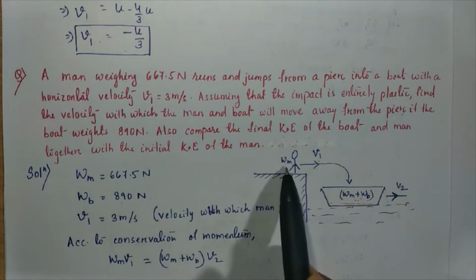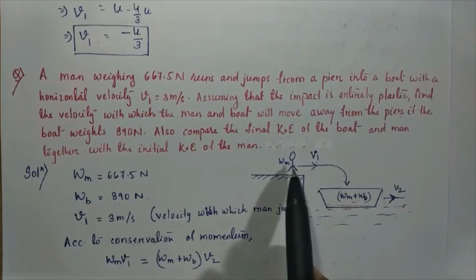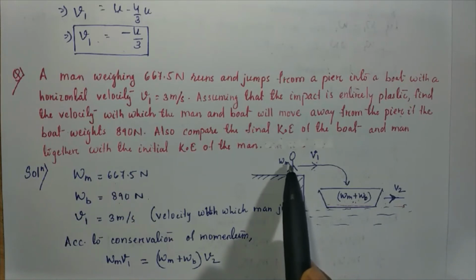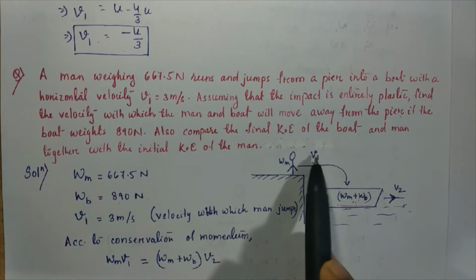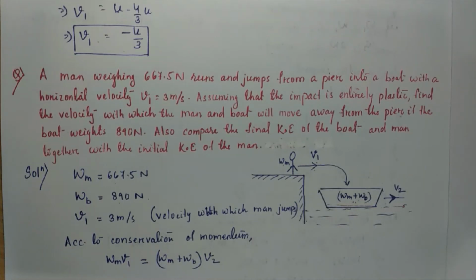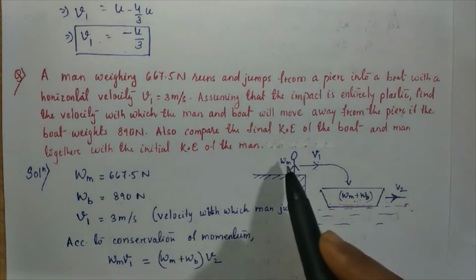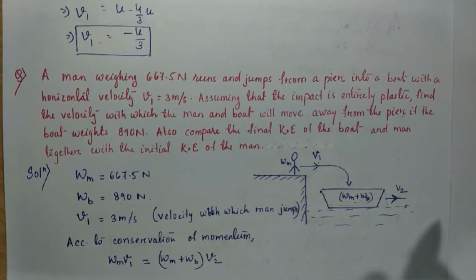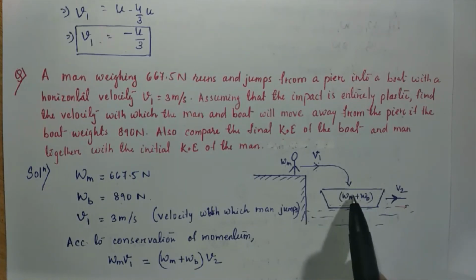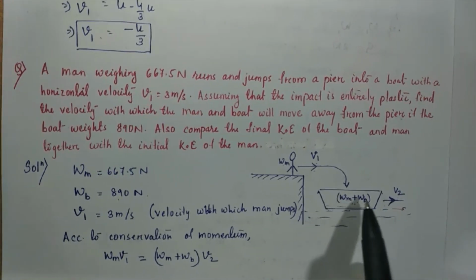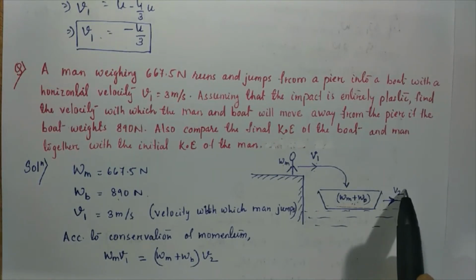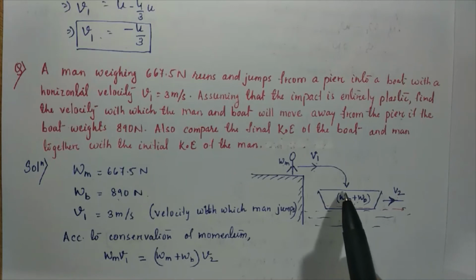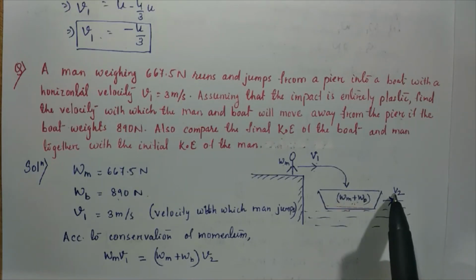Initially the man is moving with velocity V1, so the initial momentum is the mass of the man into the velocity with which he jumps. For the final case, the total mass is moving with velocity V2, so the final momentum is the total mass into V2.